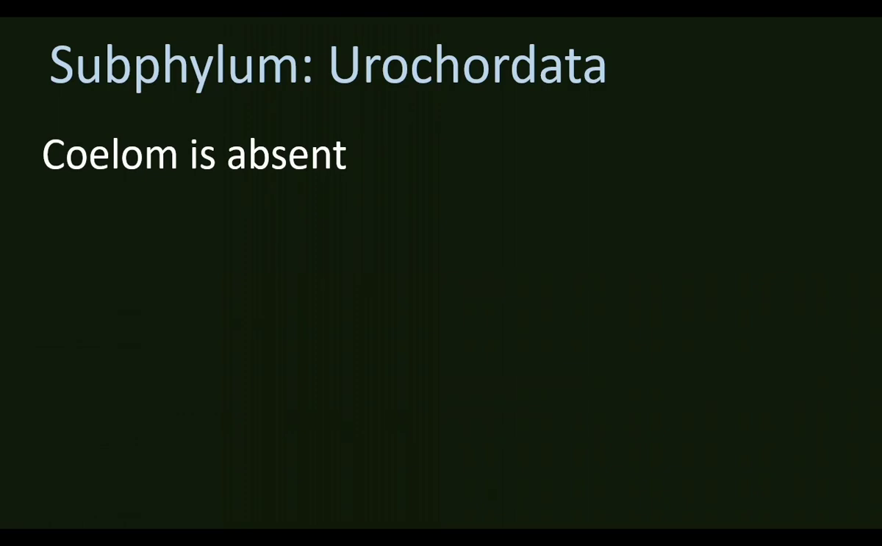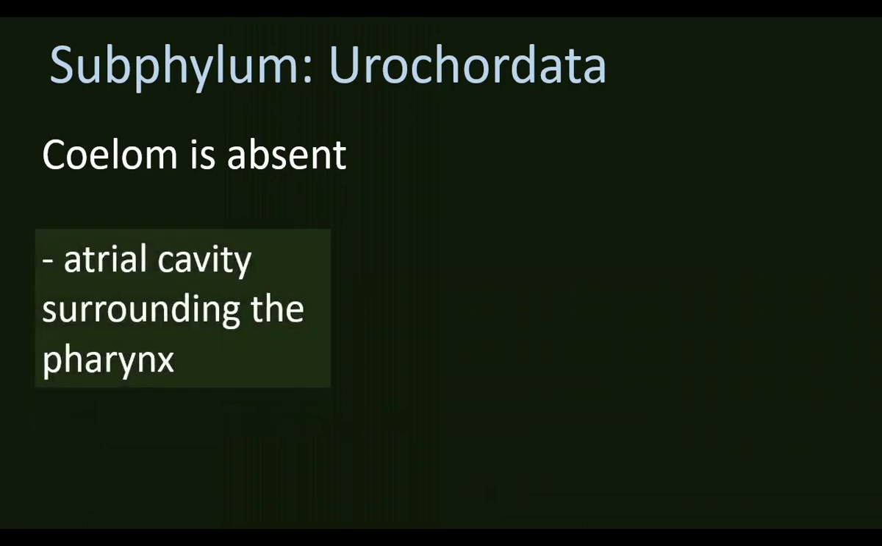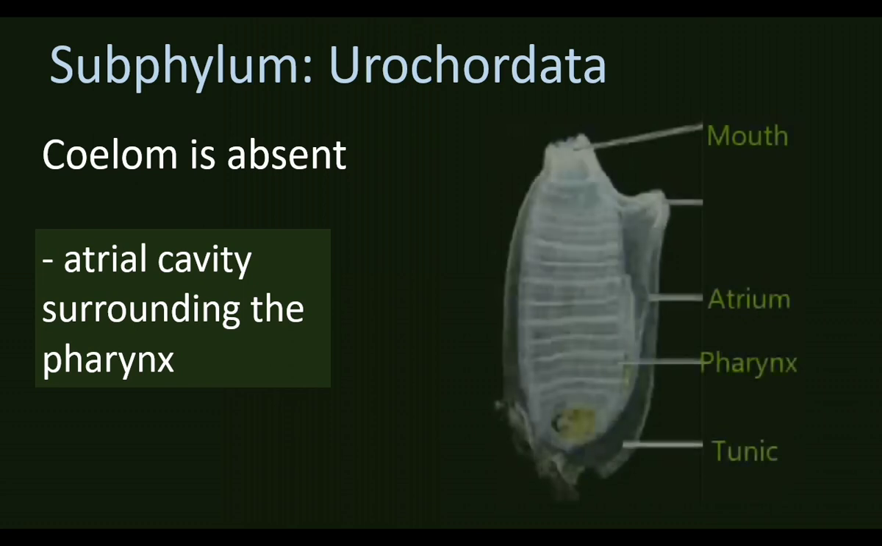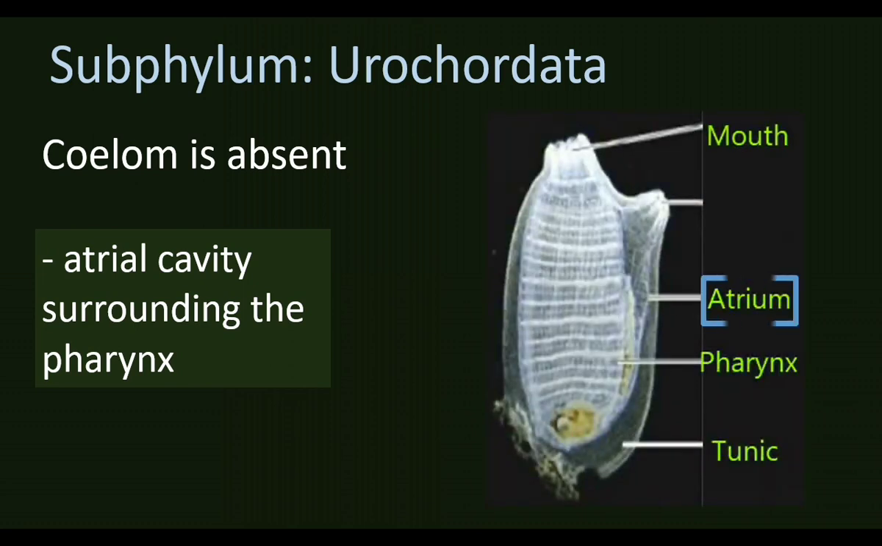Coelom is absent in the members of subphylum Urochordata. The atrial cavity surrounds the pharynx. Coelom is absent, body cavity is absent, but there is an atrial cavity around the pharynx. From the atrial cavity, water is expelled out through the atriopore. This atrial cavity is found around the pharynx.